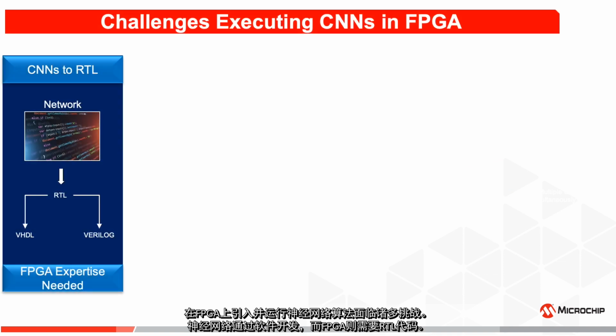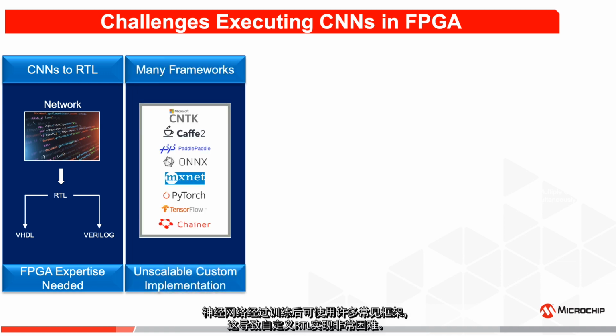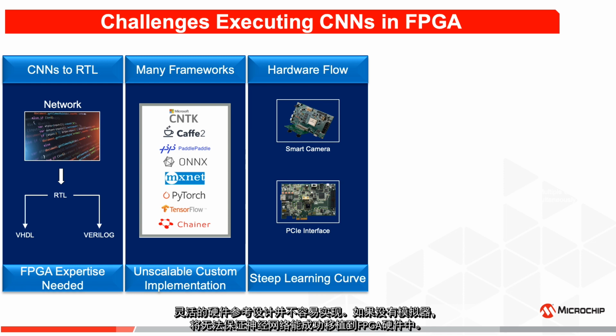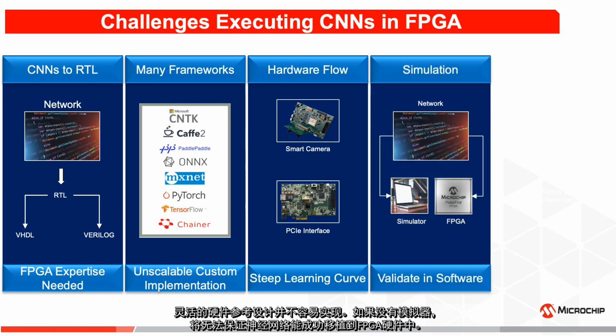Networks are developed in software, whereas FPGAs require RTL code. They are trained using many popular frameworks which make custom RTL implementation difficult. Flexible hardware reference designs are not easily available. Without a simulator, there is no guarantee that the neural network will successfully port in the FPGA hardware.